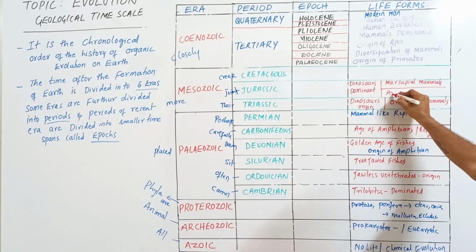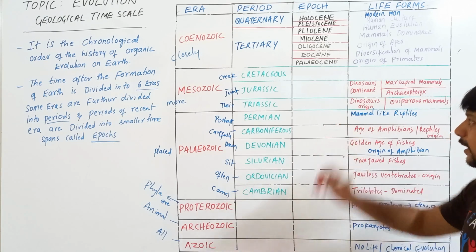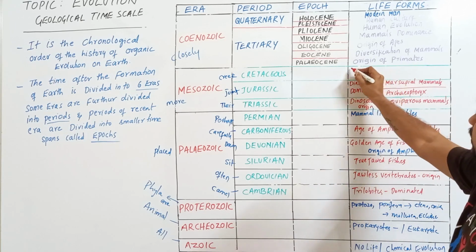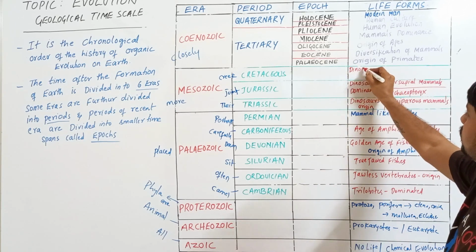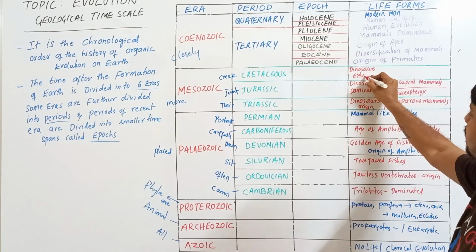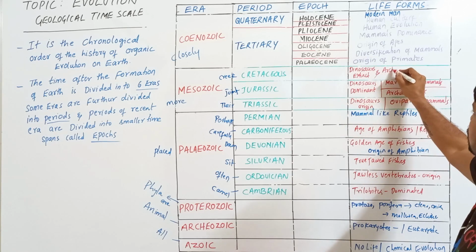What are they? Archaeopteryx. Archaeopteryx is the bird of the Jurassic period in the Mesozoic era. Then Cretaceous period. In the Cretaceous period, dinosaurs become extinct, and also Archaeopteryx.